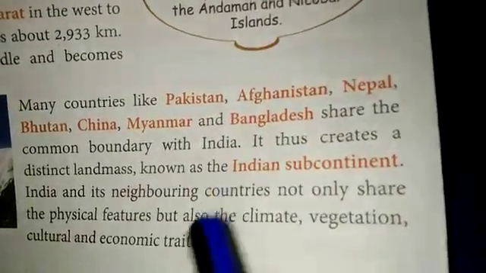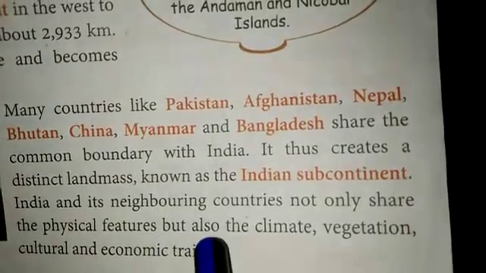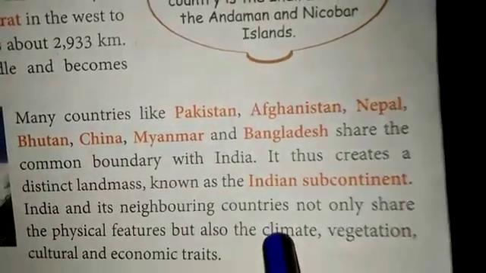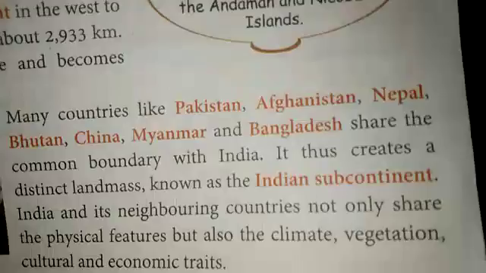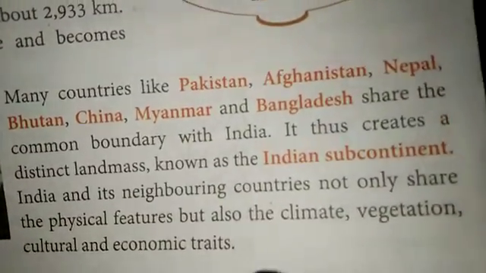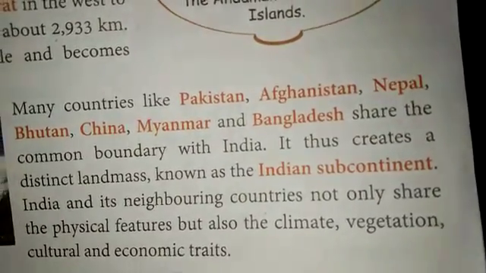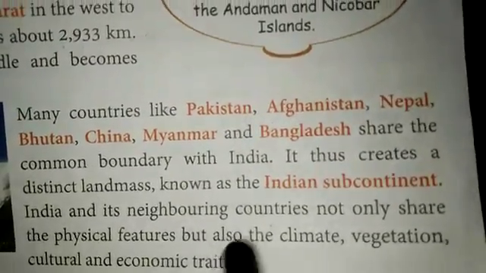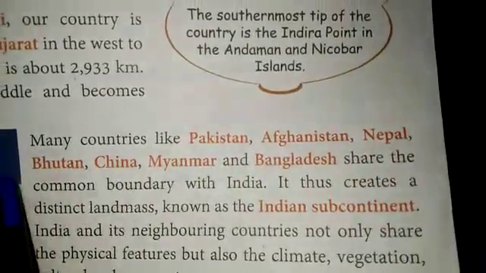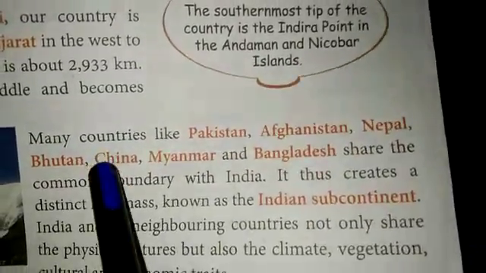These 7 countries do not only share the boundaries with India, they also share the physical features, and not only the physical features but also the climate, vegetation, culture and tradition and economic traits with our India, like our weather, our traditions, our culture and many kinds of economic traits. So these are the 7 neighboring countries of our India which share our boundary: Pakistan, Afghanistan, Nepal, Bhutan, China, Myanmar and Bangladesh.